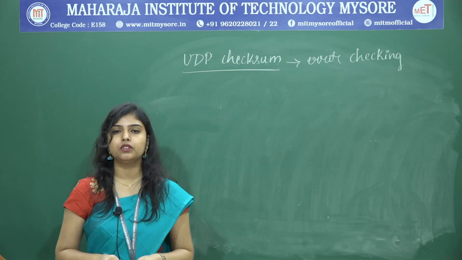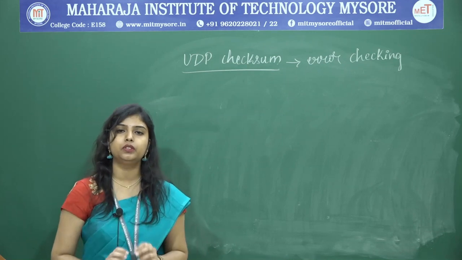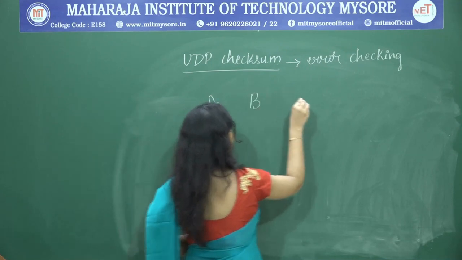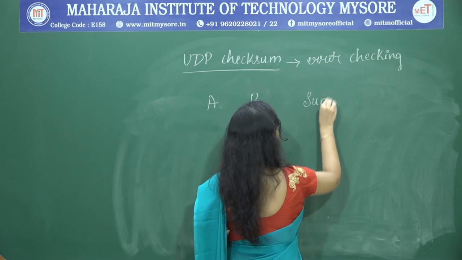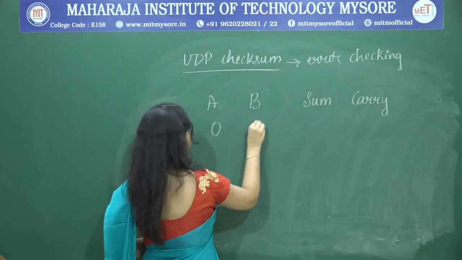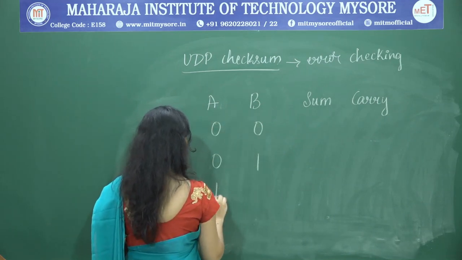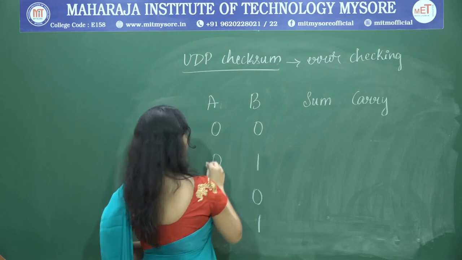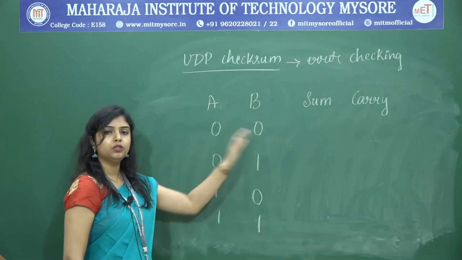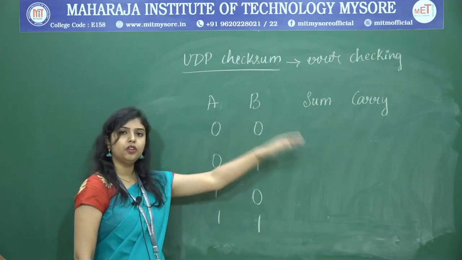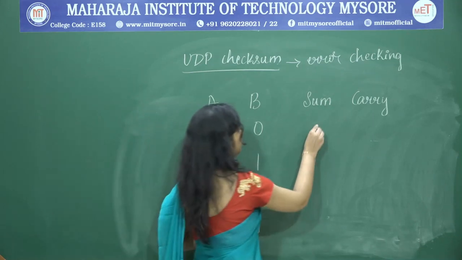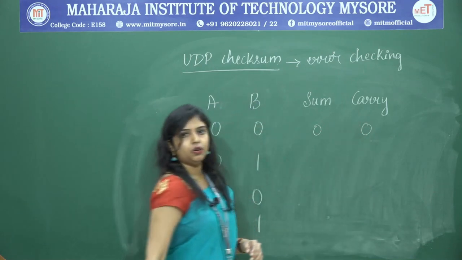Before we move into the process of UDP checksum, I want you to remember one truth table. If you want to do the summation of 2 bits, remember this truth table. When A is 0 and B is 0, sum will be 0, carry will be 0.